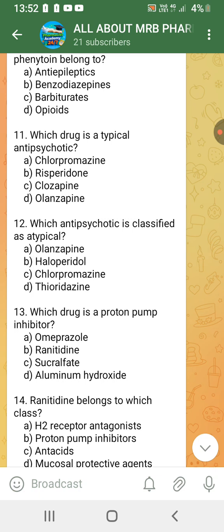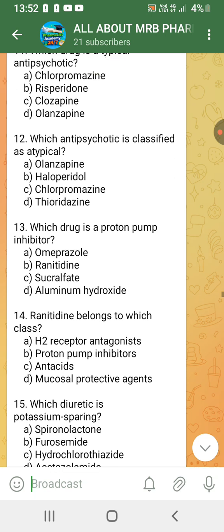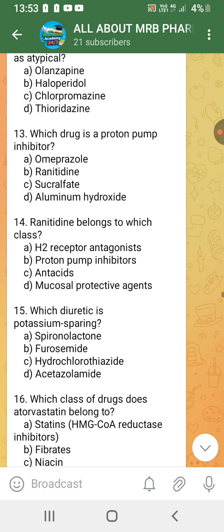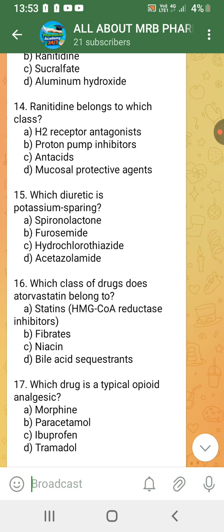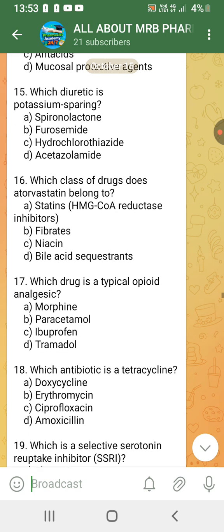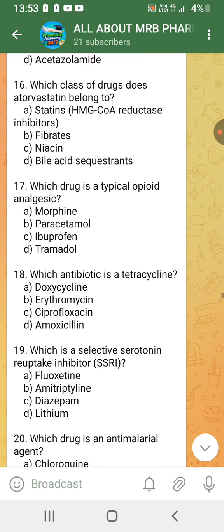Which antipsychotic is classified as atypical? Olanzapine. Which drug is a proton pump inhibitor? Omeprazole. Ranitidine belongs to which class of drug? H2 receptor antagonist. Which diuretic is potassium sparing? Spironolactone. Which class of drug does atorvastatin belong to? HMG-CoA reductase inhibitor.